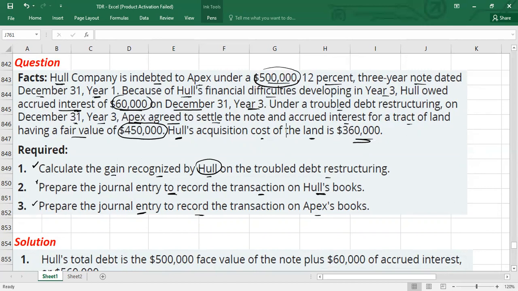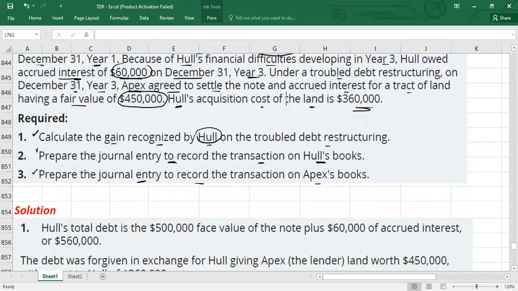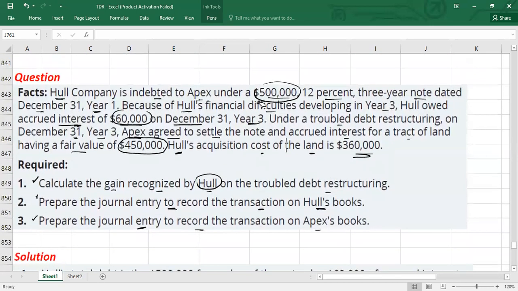Now, guys, here we have a solution. Please, guys, don't forget the data. It's really important. So in the debtor's books, first of all, you have booked the liability of $500,000, plus you have accrued interest of $60,000.